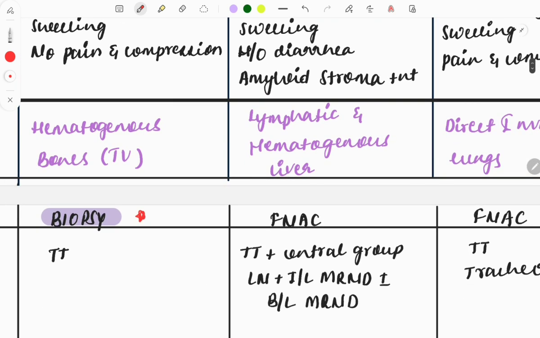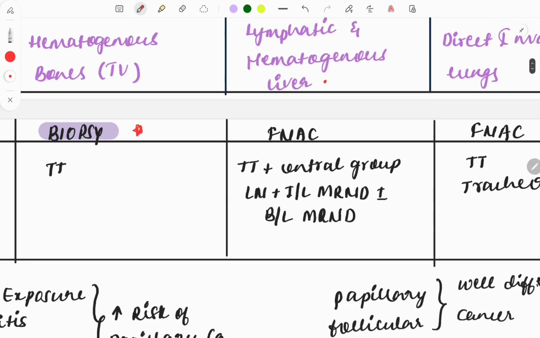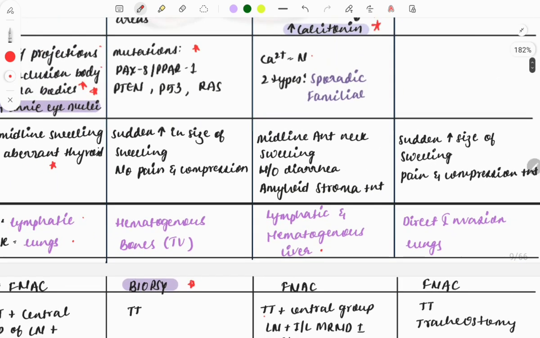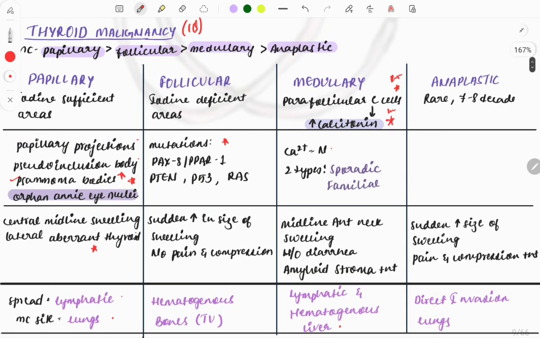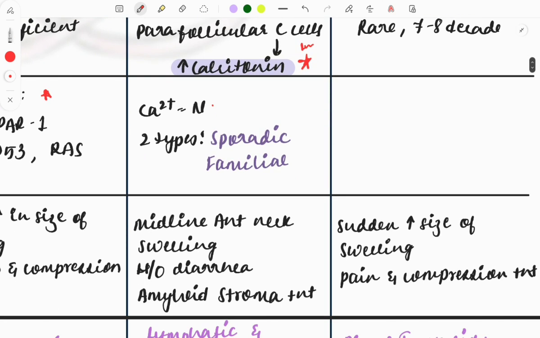Then the spread is both lymphatic as well as hematogenous, and liver is the most common site. FNAC is the investigation of choice, and this one is the treatment: total thyroidectomy plus central group lymph node removal if they are involved, with ipsilateral MRND with or without bilateral, meaning ipsilateral or bilateral based on the structures involved. Okay, so that is medullary cancer.